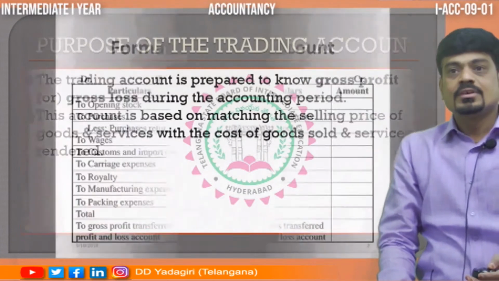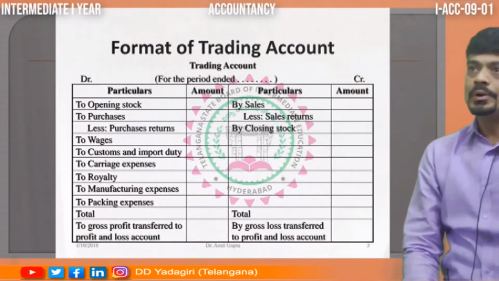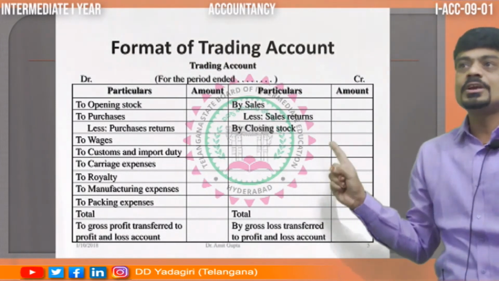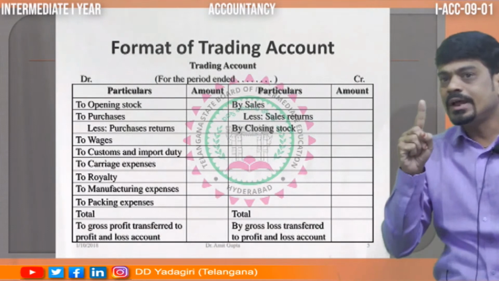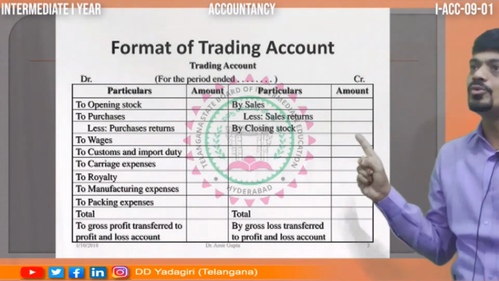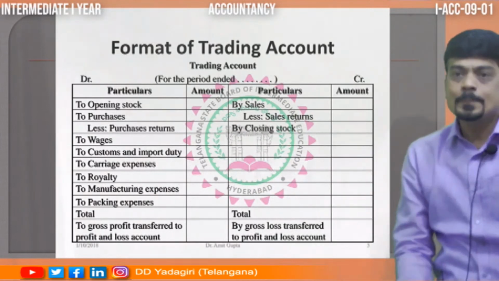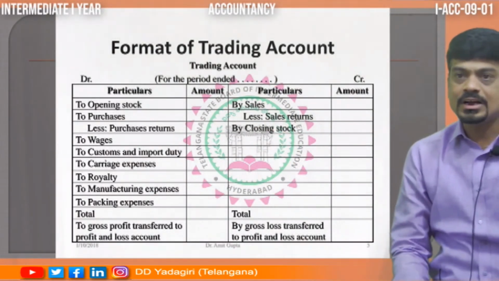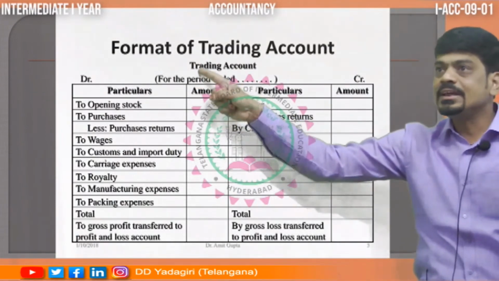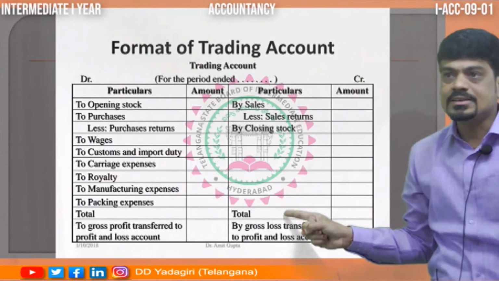Then comes the format. How the trading account looks. This particular format, if you look, is the same thing I explained to you in cost of goods sold, which we have put in the account pattern. Now, in the format of the trading account, on the debit side I took a few items, and on the credit side I took a few items.